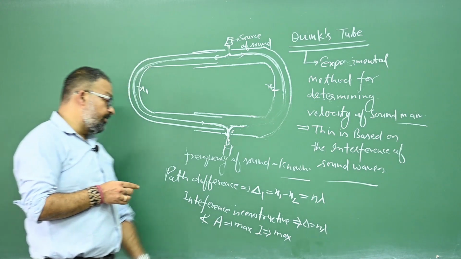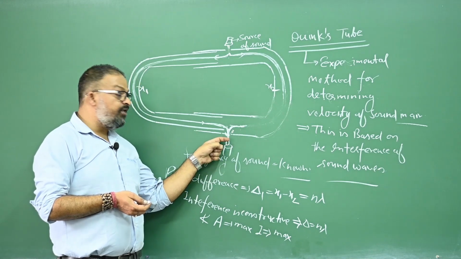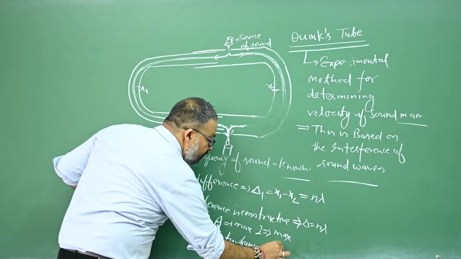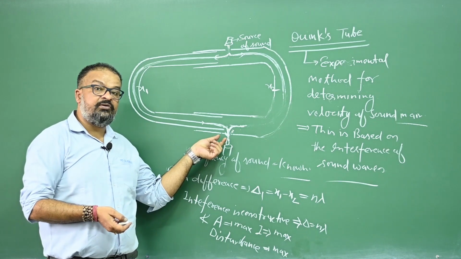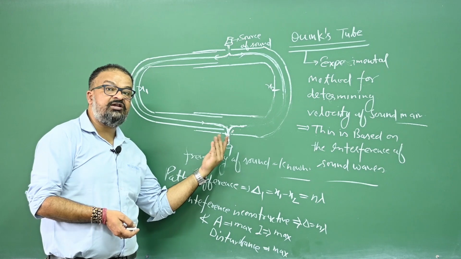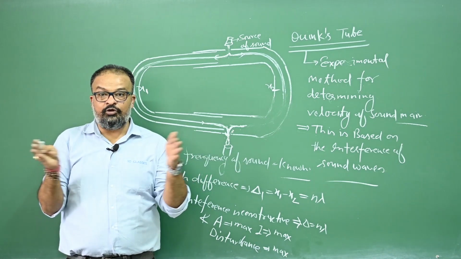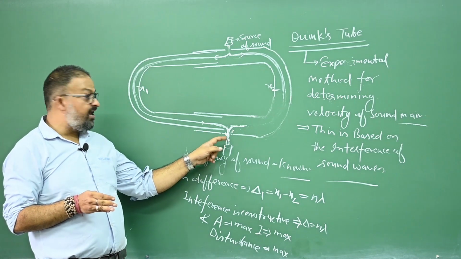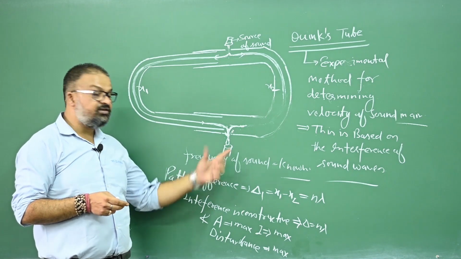Is that okay? Number two, when the intensity of the emergent sound wave is maximum, there will be maximum disturbance in the medium. When there is maximum disturbance in the medium, the flame of the candle will be maximally disturbed. So by changing the position of both the tubes, we will adjust them such that there is maximum disturbance in the flame of this candle.